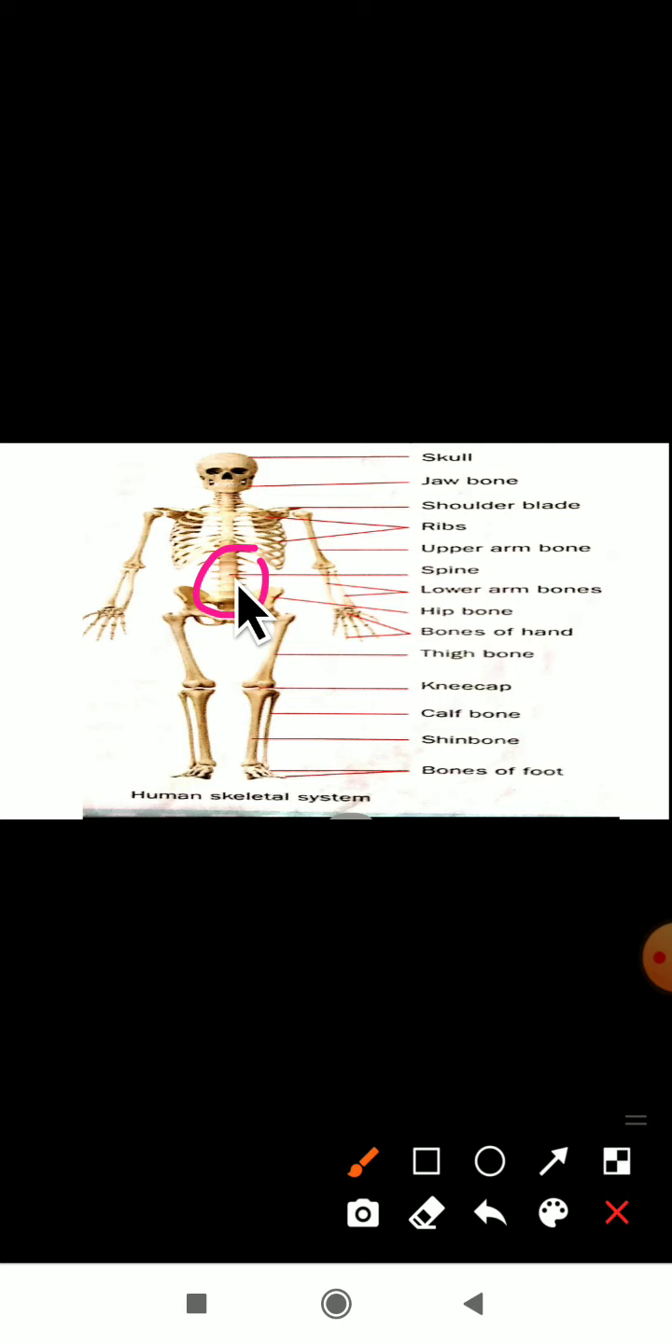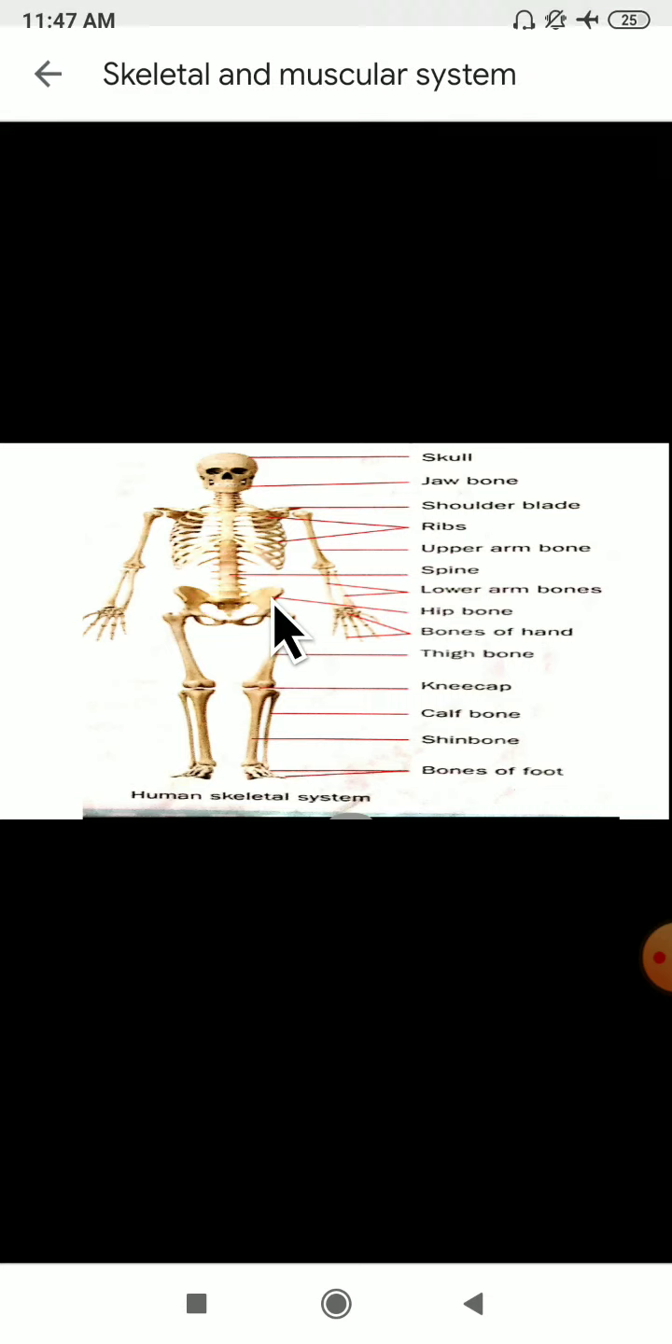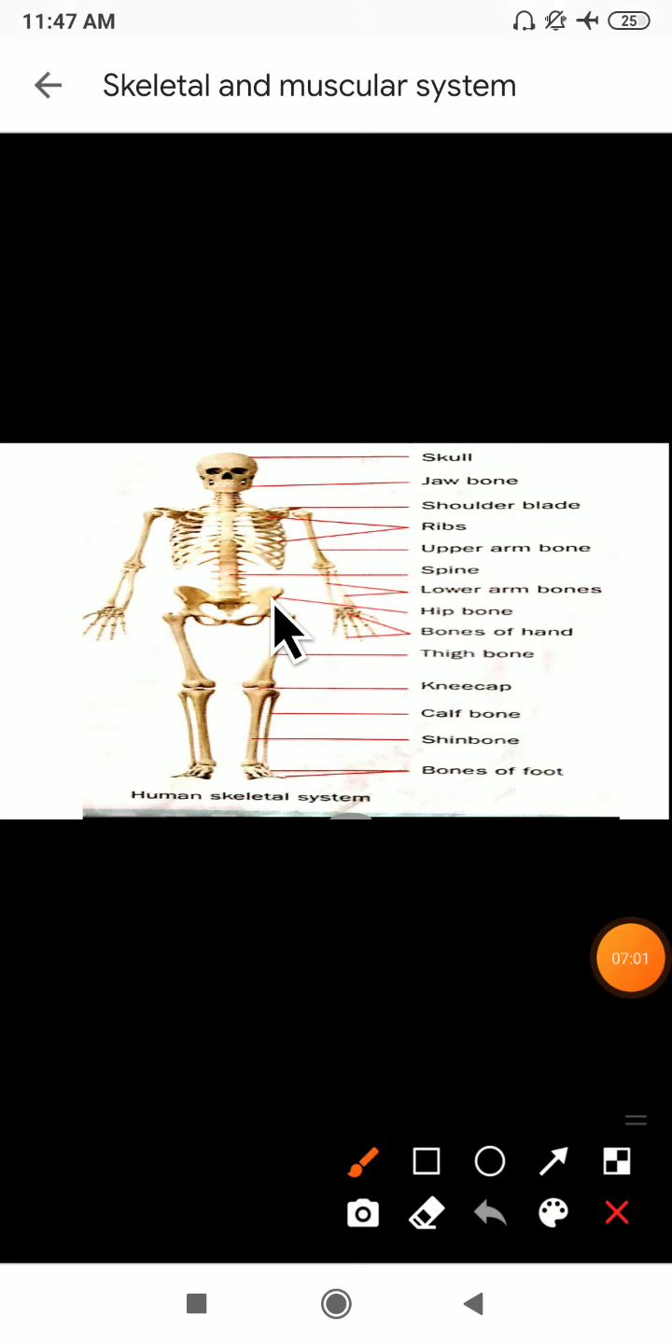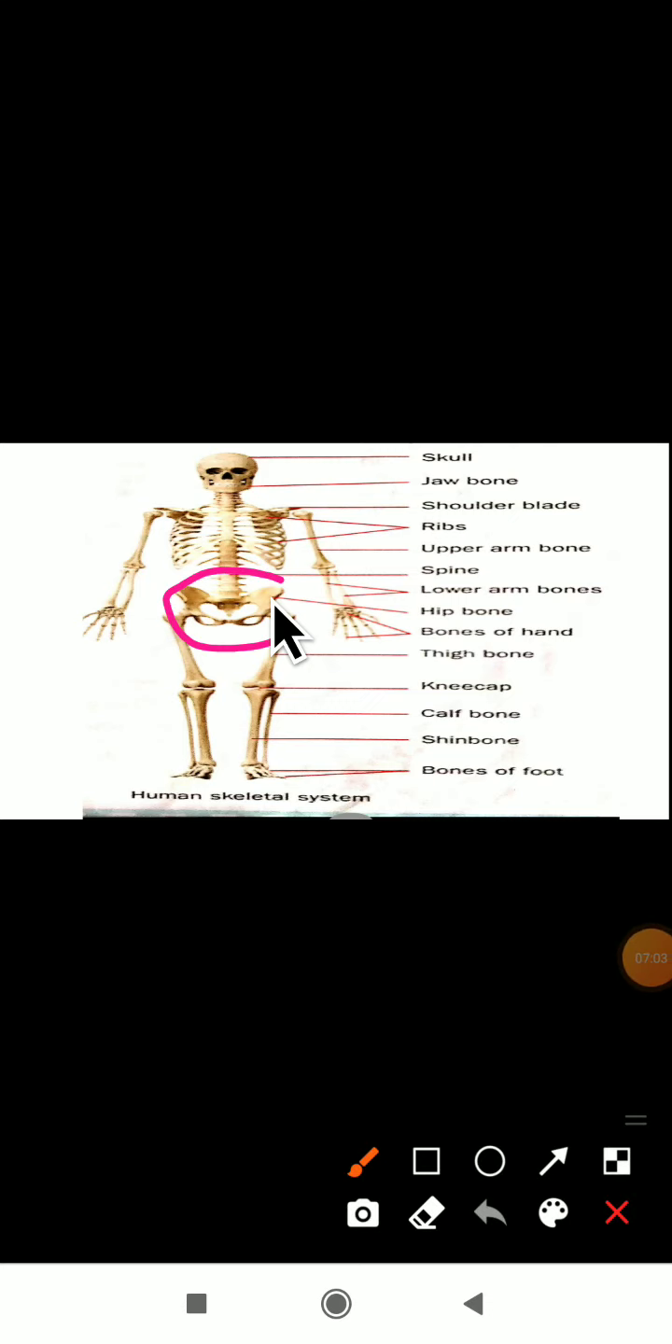Okay, here you can see this picture. The next one we have here is the lower arm bones. As this is the upper arm bone, present on the upper side of the hand, we have the lower arm bone here. And the hip bones. Yes, this is the hip part here. I am marking it now. Here it is the hip part, and we have the hip bones.